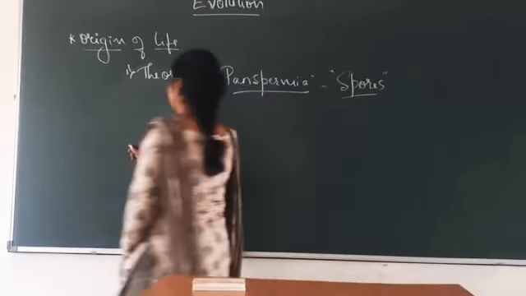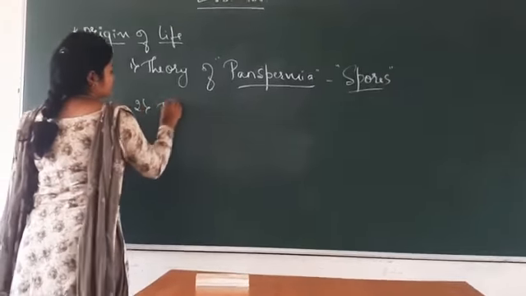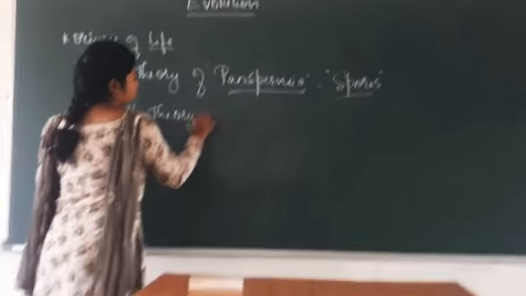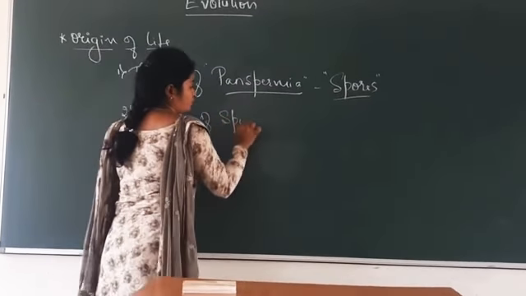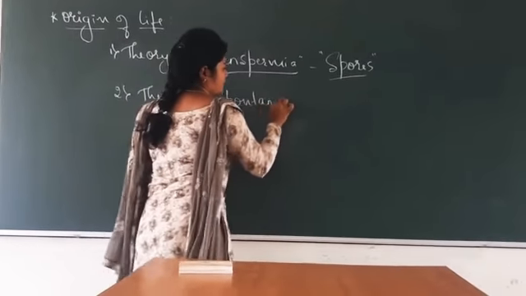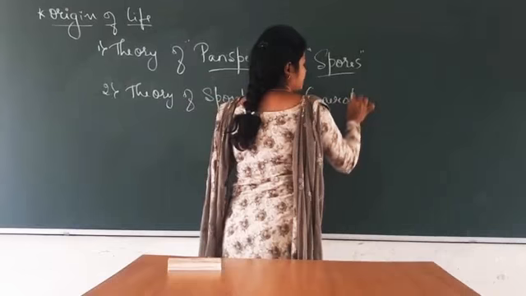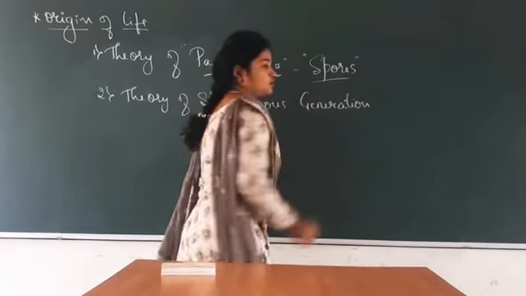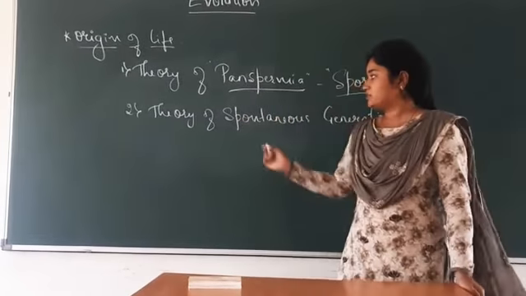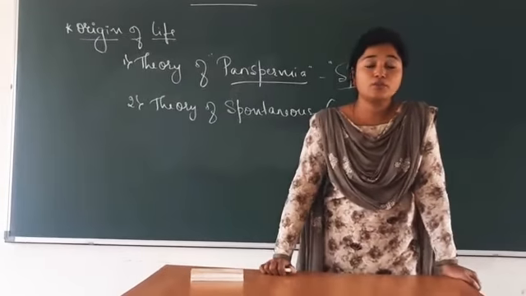Coming to the second theory, that is the theory of spontaneous generation.